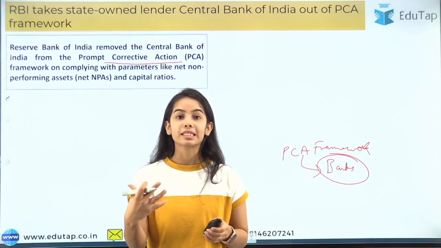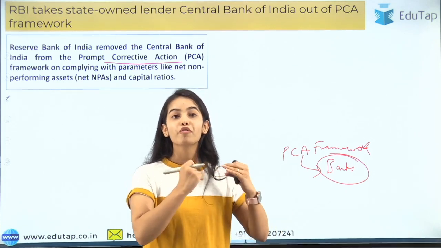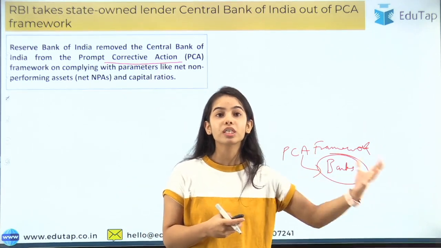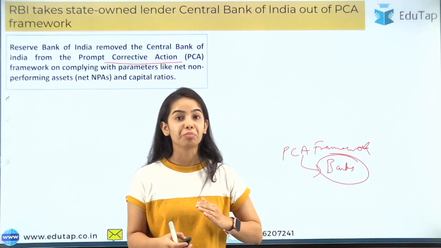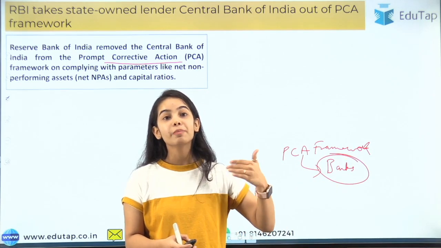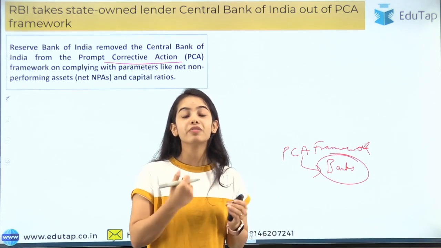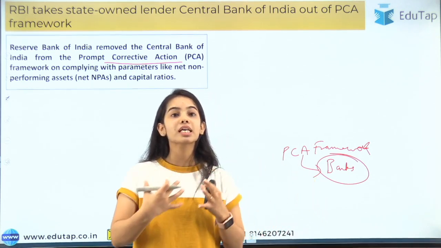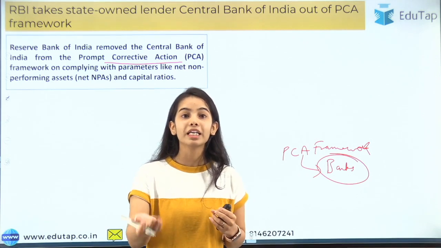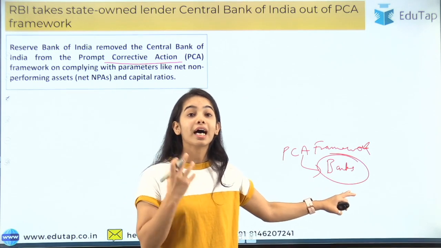So let me give you an example: if a bank has too high NPAs, that is the non-performing assets are very high, the banks are giving the loans but the loans are not coming back, the interest is not coming back, so the banks are losing the money. As well as the banks are also not keeping adequate capital with themselves, adequate money with themselves, and when the depositors are coming to take out their money, the banks are not able to give the money to the depositors. So that means this bank is very unhealthy.